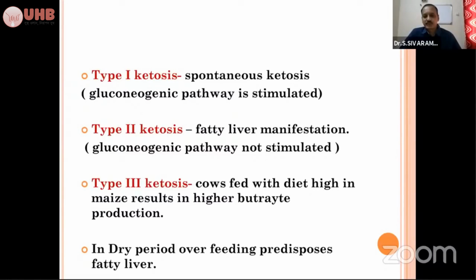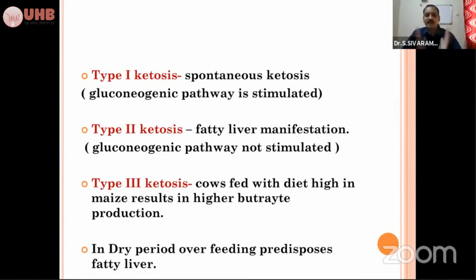Type 2 ketosis, you might have heard about this one, is due to fatty liver syndrome. Here, the gluconeogenic pathway is not stimulated. So whenever you are getting a case of ketosis and you are treating it for 1 or 2 days with a hypertonic dextrose solution, D20 or D25, again there won't be any improvement in such conditions. So you have to think about type 2 ketosis. In type 1 ketosis, the glucose level will be low. There will be hypoglycemia. In type 2 ketosis, the glucose level will be high. Hyperglycemia will be there. That is mainly due to fatty liver syndrome.